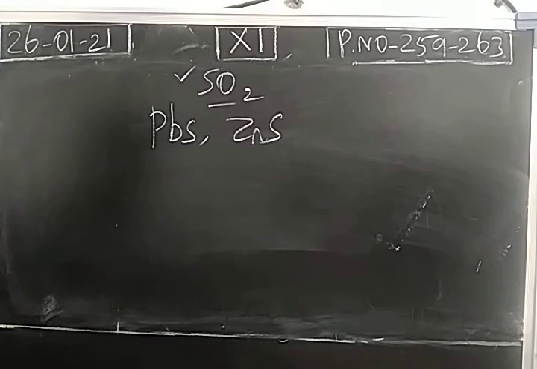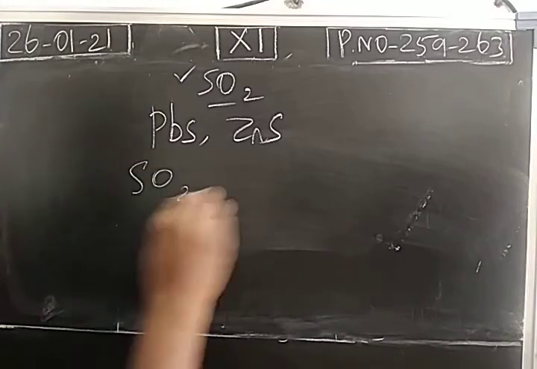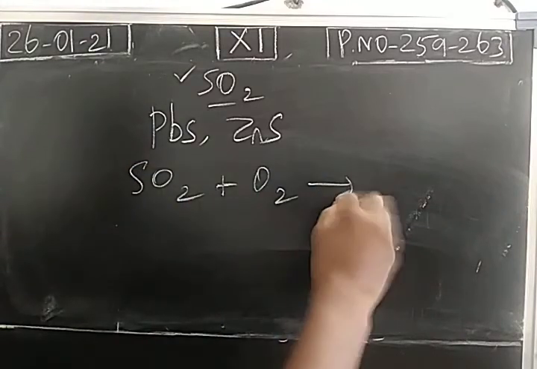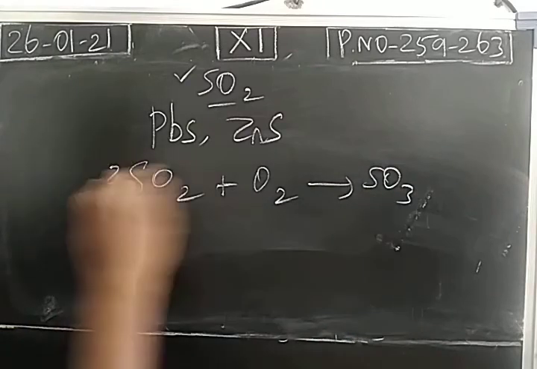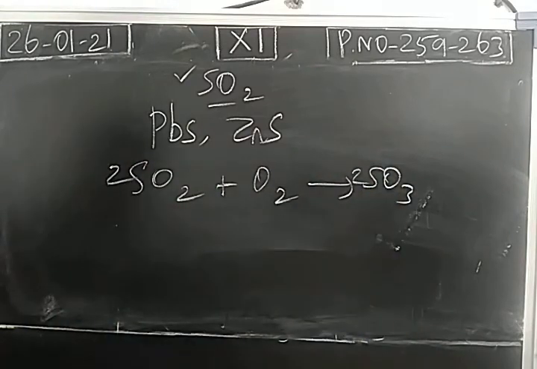So sulfur dioxide is a gaseous pollutant, and the produced sulfur dioxide will be converted into sulfur trioxide by oxidation process. So all these are harmful.